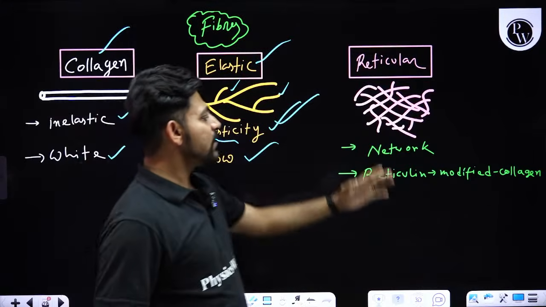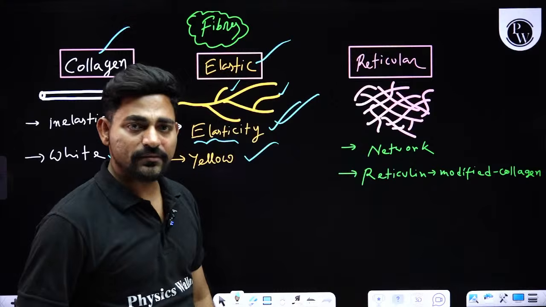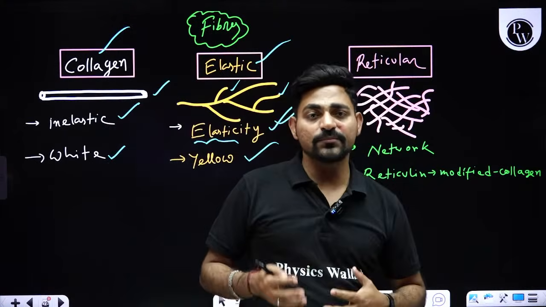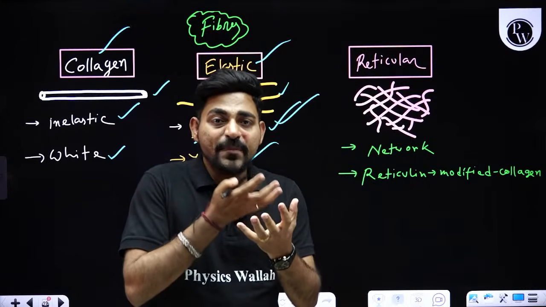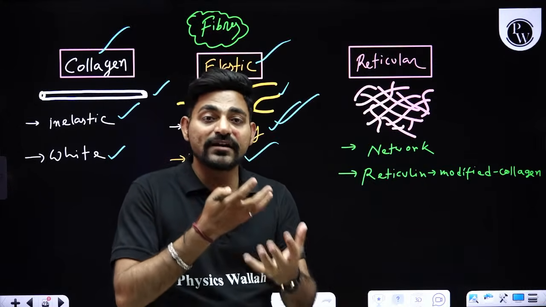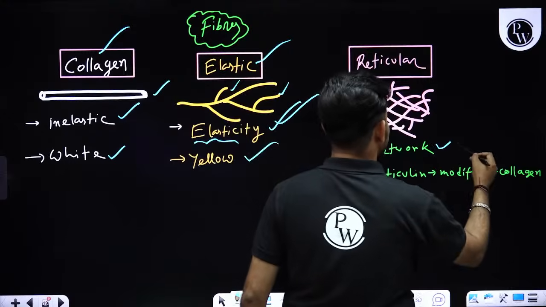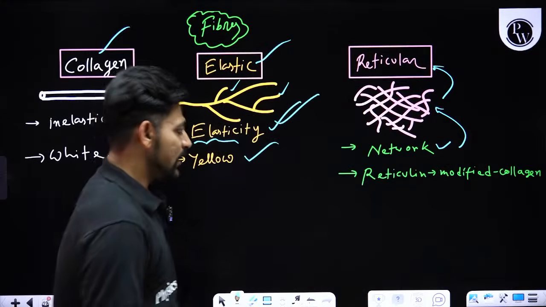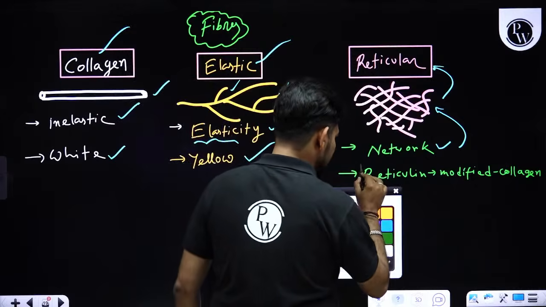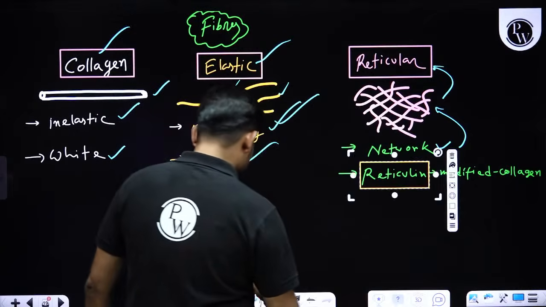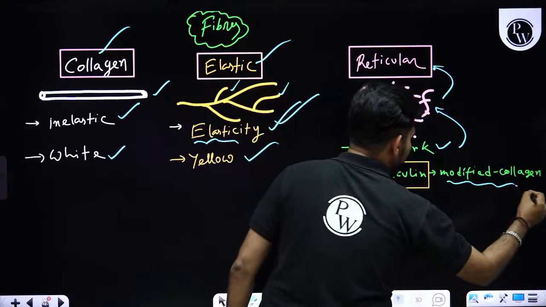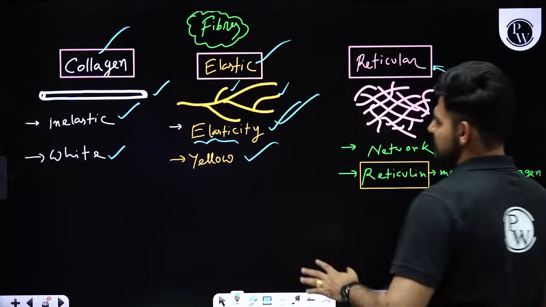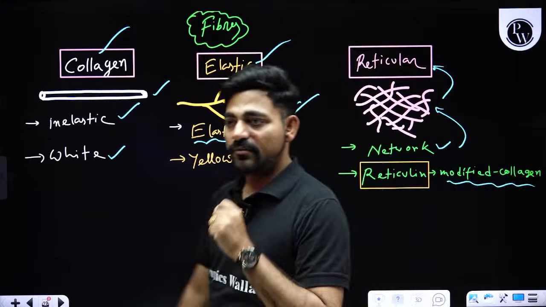Now the third kind of fiber is called reticular fiber. Why are they named reticular? They are made up of reticulin protein, and they will form a mesh or network like appearance. That's why they are named reticular fiber. And you need to remember this particular crucial thing: reticulin is nothing but one form of modified collagen. So these three are the fibers present inside our body.